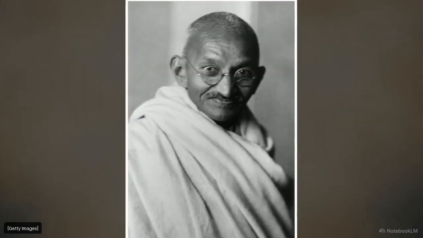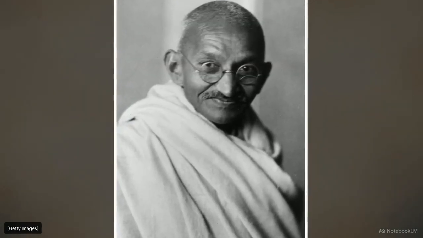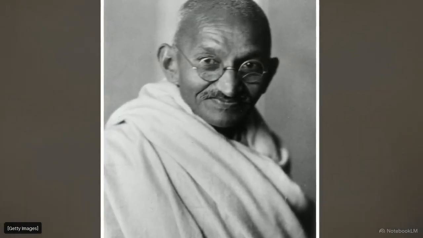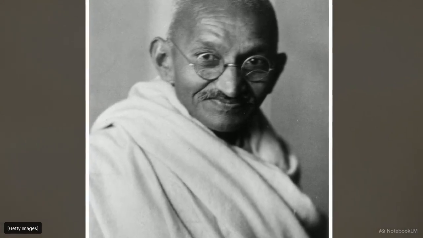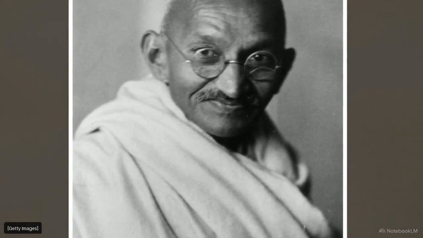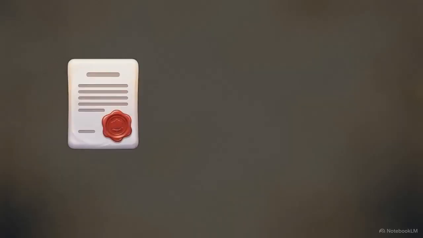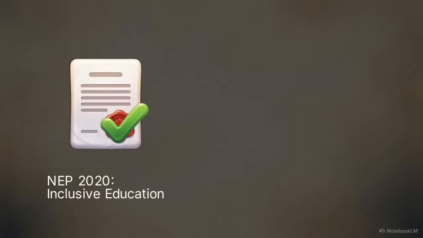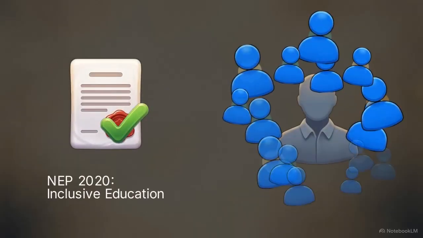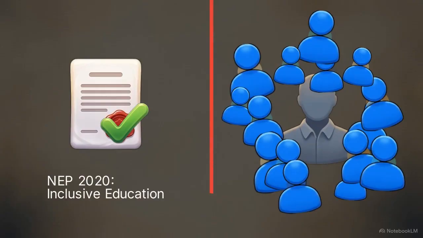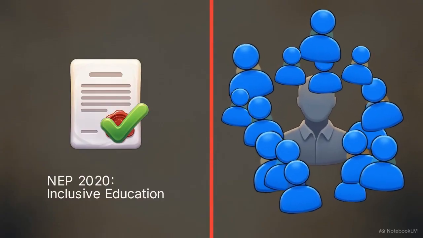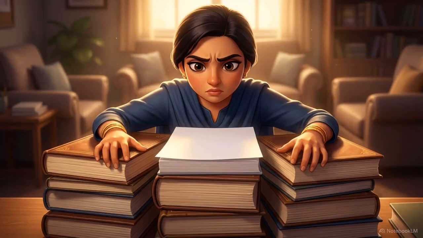The immediate hurdle is an assigned reading on Mahatma Gandhi. The biography is packed with long sentences, complex historical metaphors, and abstract political theory. While Indian law mandates inclusive education for all students, many general education teachers lack the specialized training required to adapt materials for neurodivergent learners. A teacher cannot solve this through effort alone.